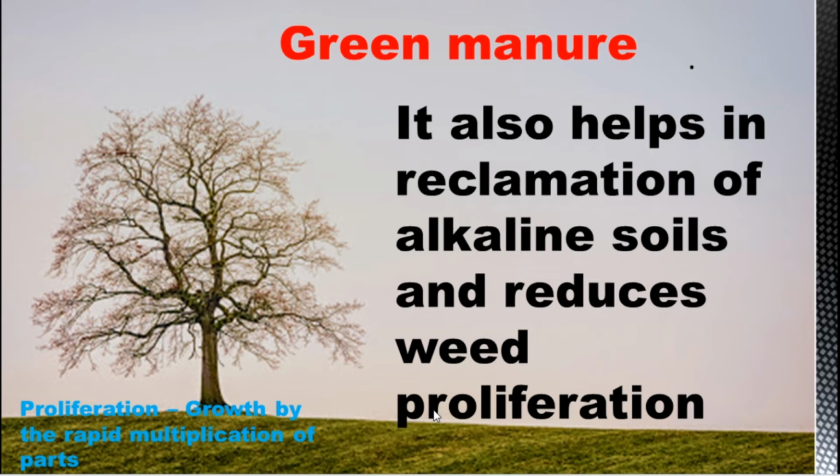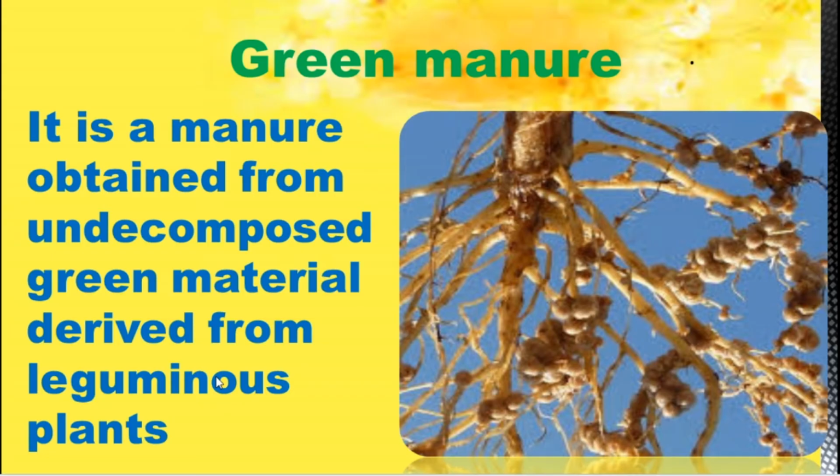Weed is not used for any purpose. There are some purposes, but we are not cultivating it. The growth of the plants we cultivate may be stopped by the weeds, so it is necessary for farmers to stop the growth of the weeds. So when you add more green manure, it will support the plant growth by reducing weed proliferation.